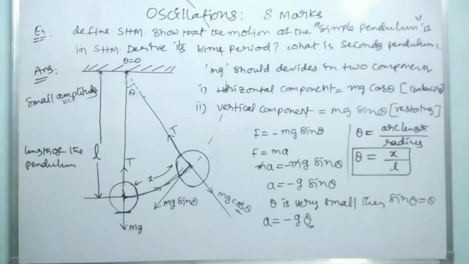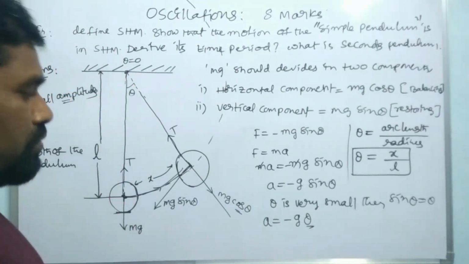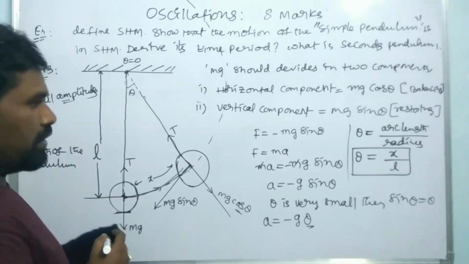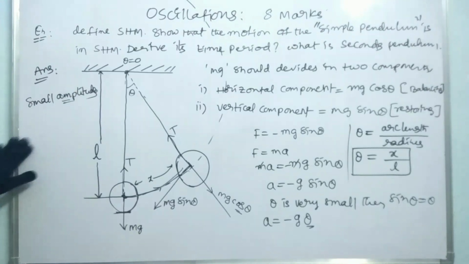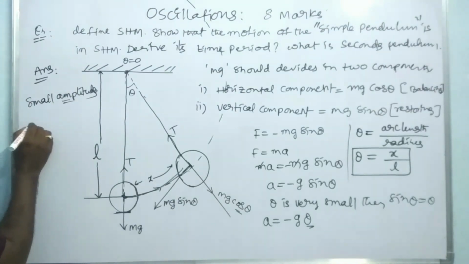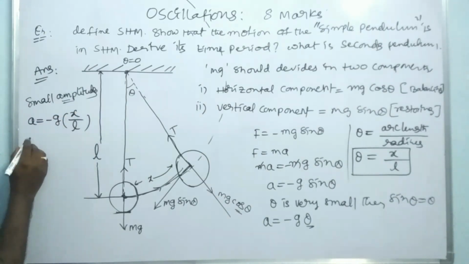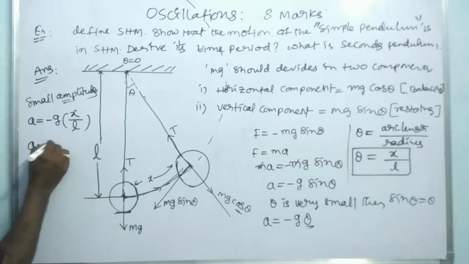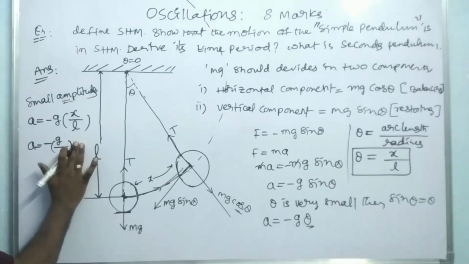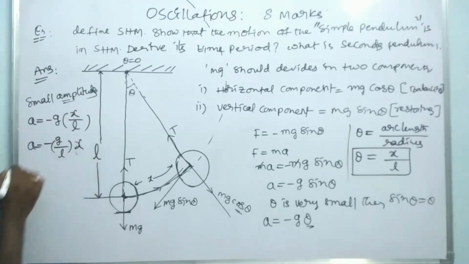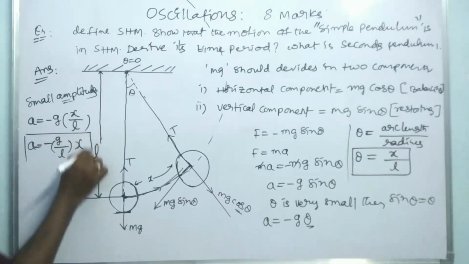Simple, theta is equal to x by L. You have to write that, where theta is equal to x by L, so we have to derive the acceleration. Let us substitute here: a is equal to minus g into x by L, theta replaced by x by L. So a is equal to minus g by L into x, where x is the displacement. This is the equation we finally got.